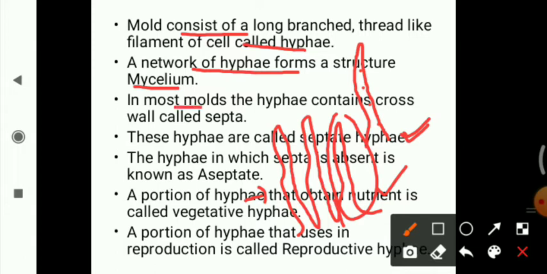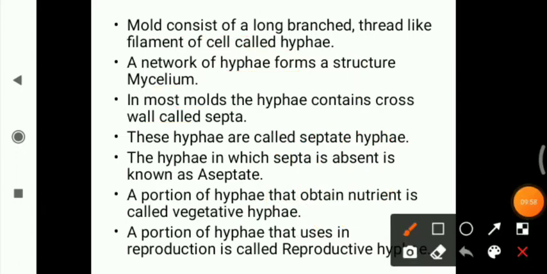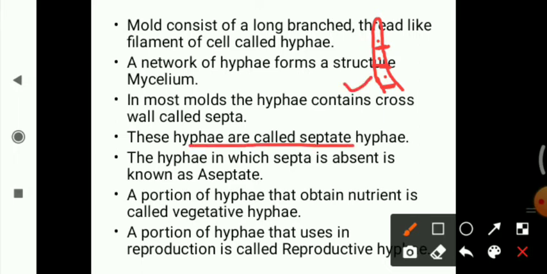In most molds, the hyphae contain cross walls called septa. Cross-walled means that suppose this is the hyphae, and in between there is a partition, a cross wall. This is known as a septa. In between there is a partition or a cross wall, that is known as a septa. And these hyphae are called septate hyphae.